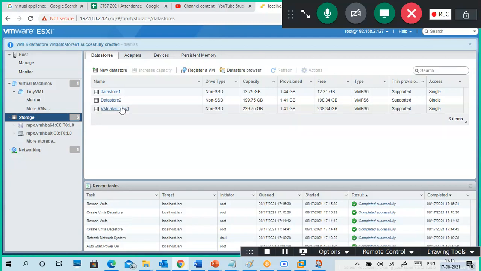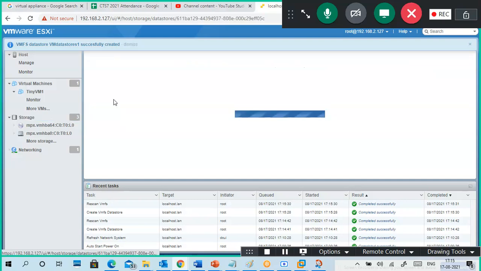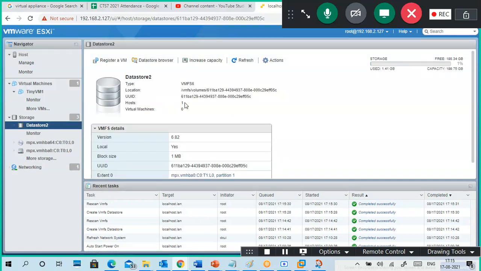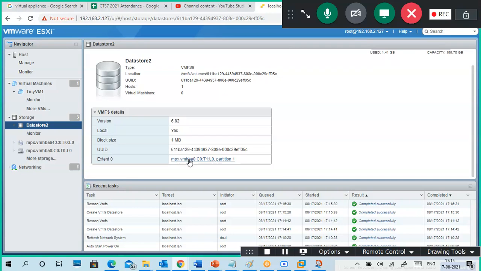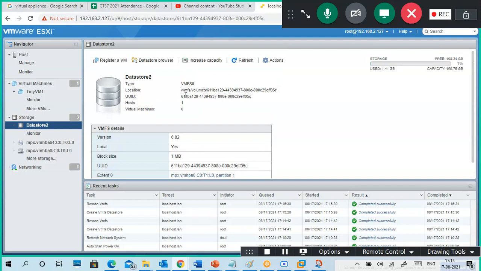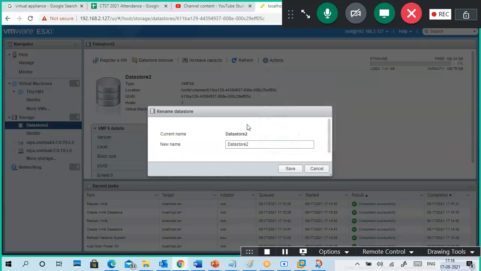Okay. Now can you see this is 240 GB and this is 200 GB, and to increase the capacity you have to add it. VMHBA host bus adapter controller 0. This is a volume number. So VMFS like this one. Increase, datastore browser, actions, rename.